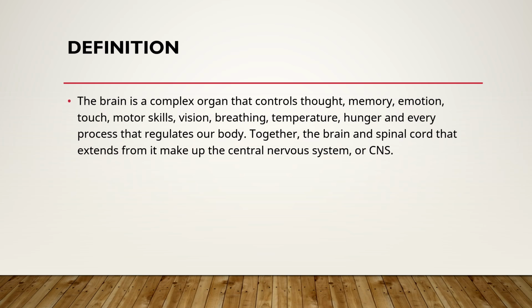Other reflexes like vomiting and sneezing are all controlled by the brain. The brain extends downwards as the spinal cord, and together the brain and the spinal cord are the central nervous system.